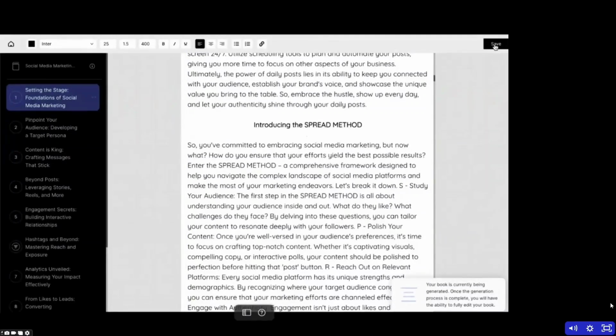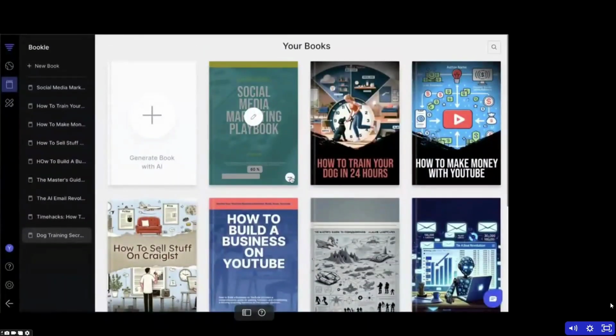We could edit this. We could regenerate parts out of it if we wanted to. We'd use AI and do all kinds of cool stuff. But literally, that's how fast it is to make the first part of your business, what people are going to see when they first see you advertising online or clicking links in your bio, etc. So now let me show you how with AutoFunnel, we're going to turn this into a whole entire sales page to sell the book.